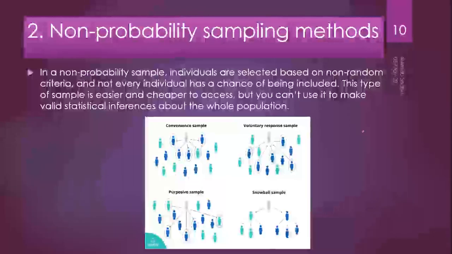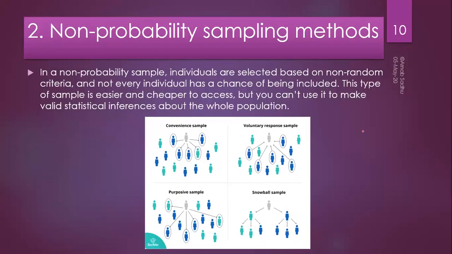In non-probability sampling, individuals are selected based on non-random criteria. So it's a cheaper method than the earlier one, the probabilistic approach. But you can't use it to make valid statistical inferences about the whole population. Why? Because the sample does not represent the whole population. That is why any inference you draw from my sample cannot be said to be true for the population, but it's a cheaper technique and it also has some particular benefits associated with it.